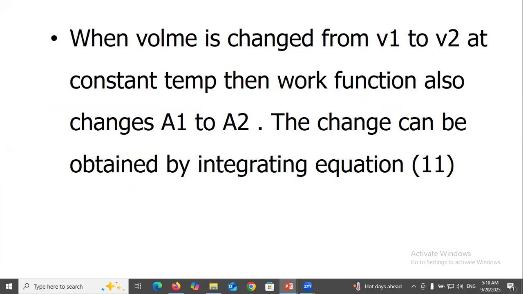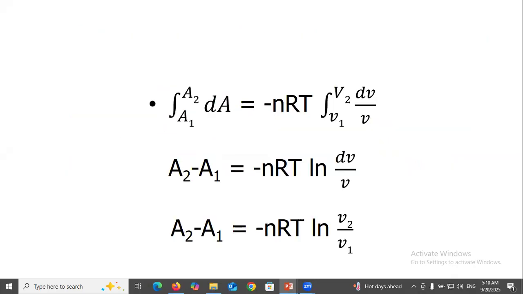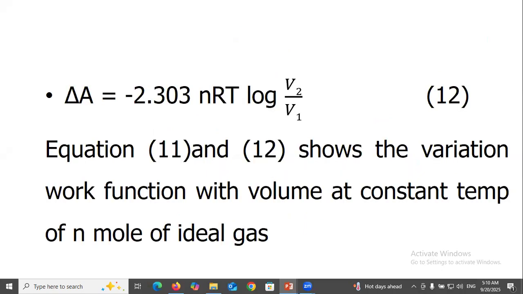When volume is changed from V1 to V2 at constant temperature, then work function also changes from A1 to A2. The change can be obtained by integrating equation 11. So integrating A1 to A2 dA equal to minus nRT, V1 to V2 dV over V. So A2 minus A1 equal to minus nRT ln V2 over V1. So delta A equal to minus 2.303 nRT log V2 by V1. Equations 11 and 12 show the variation of work function with volume at constant temperature for n moles of ideal gas.